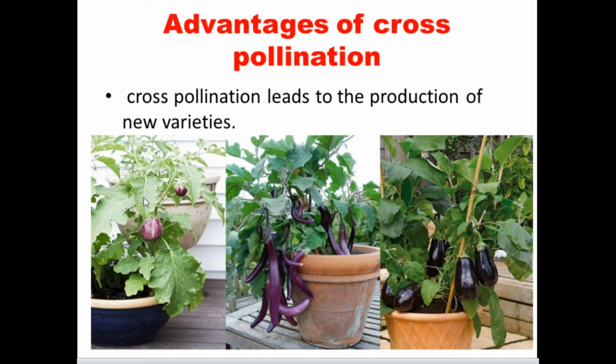When cross pollination takes place, the characters may mingle with each other, and new characters may come. New generations may be produced because of cross pollination. So it is one of the very good advantages of cross pollination.